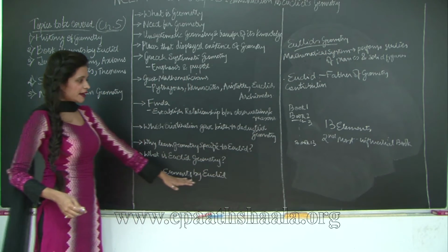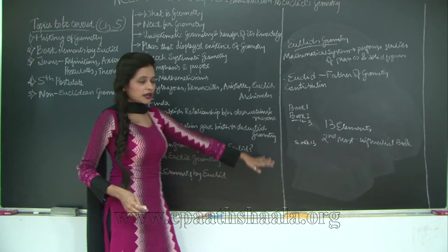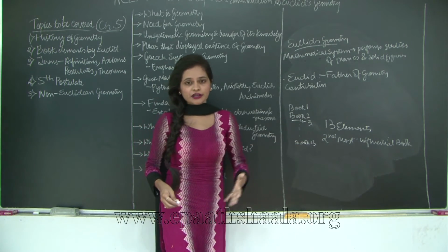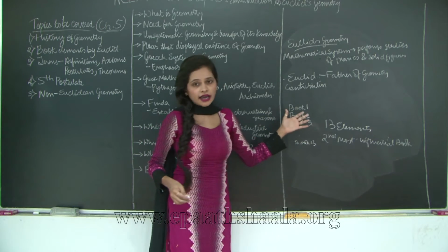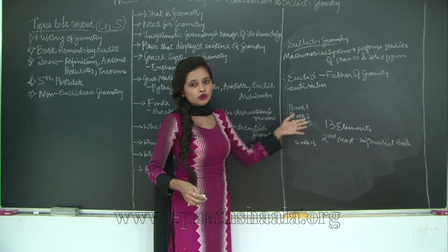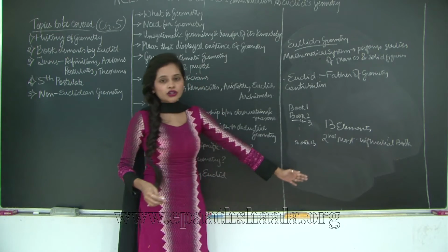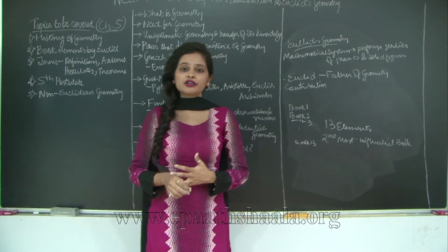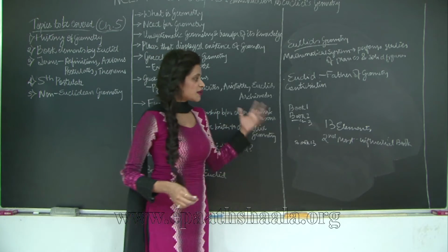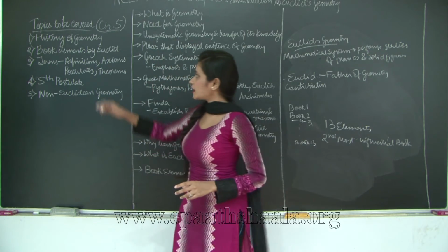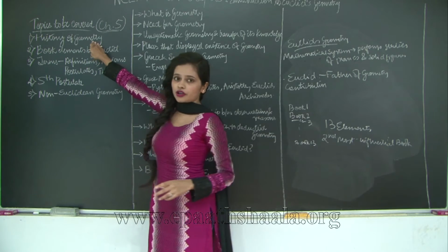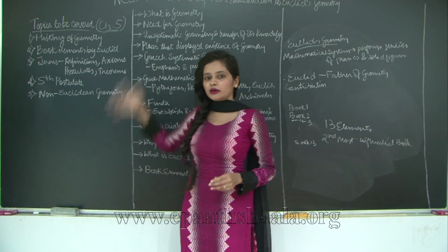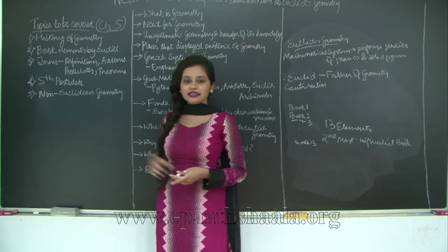So the book Elements by Euclid, we already took a look at it, which has 13 chapters. Each chapter is known as a book, and each chapter is represented as book 1, book 2, book 3 and so on until book 13. It consists of geometry and concepts that connect geometry to algebra as well. So this was about the introduction. We have covered the following topics: history of geometry and the book Elements by Euclid. We'll take a look at the remaining topics in the next class.